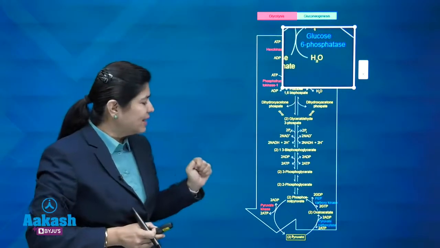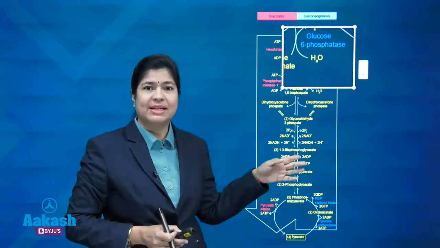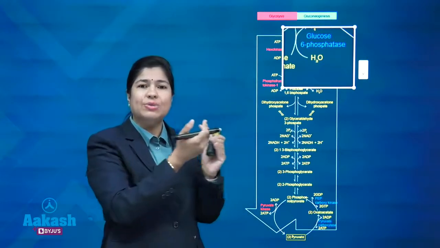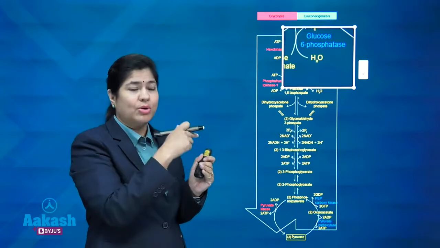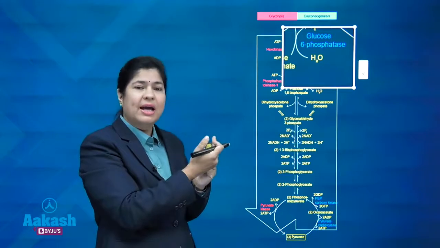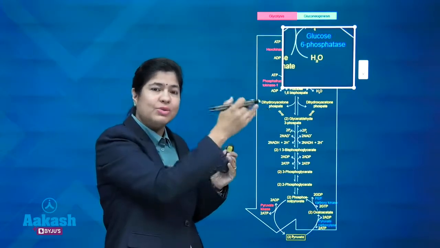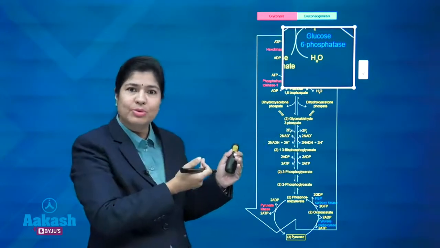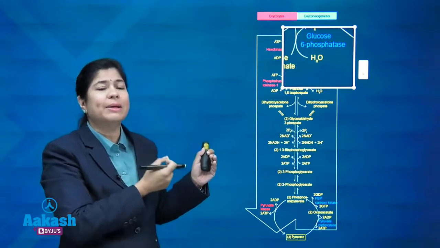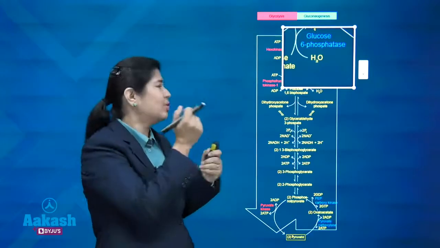One more thing I would like to make clear is that the pyruvate to oxaloacetate conversion happens in mitochondria. And from mitochondria, the oxaloacetate has to come out into the cytosol to go for the rest of the reactions of gluconeogenesis. So, with the malate shuttle, oxaloacetate is first converted to malate inside the mitochondria, and then malate comes out to the cytosol, and with the cytosolic counterpart of MDH, that is malate dehydrogenase, it gets converted back to oxaloacetate.